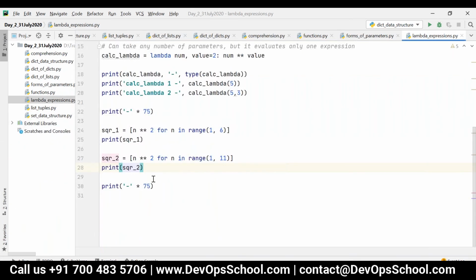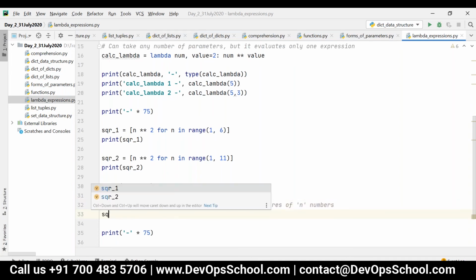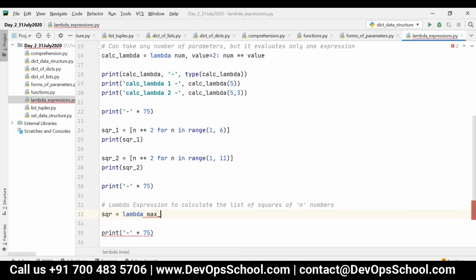If I want to generalize this, I can just write a lambda expression to calculate the list of squares of n numbers. So I can say square is equal to lambda max_num, and then write n star star 2 for n in range of 1 comma max_num plus 1.